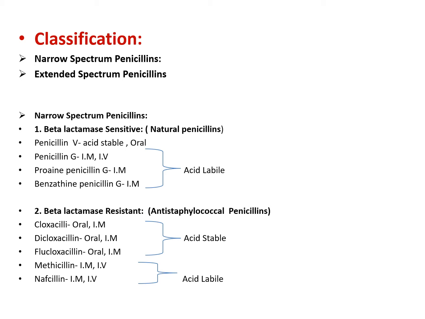Then beta lactamase resistance penicillin. Beta lactamase resistance penicillins are anti-staphylococcal penicillin: cloxacillin, dicloxacillin, flucloxacillin, methicillin and nafcillin. These penicillins are highly active against Staphylococcus aureus. Cloxacillin, dicloxacillin and flucloxacillin are acid stable. They are administered by oral as well as parenteral route. And methicillin and nafcillin are acid labile. That's why they are administered by only parenteral route.